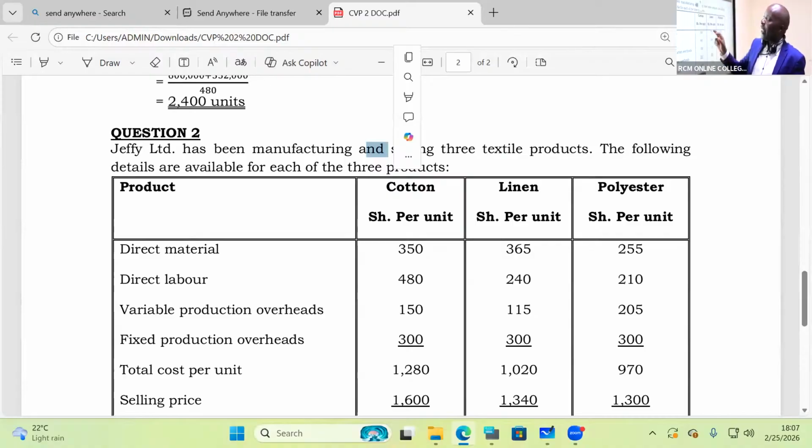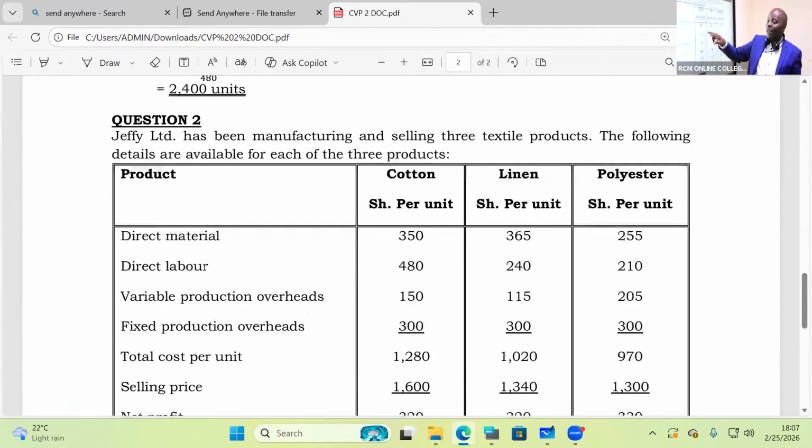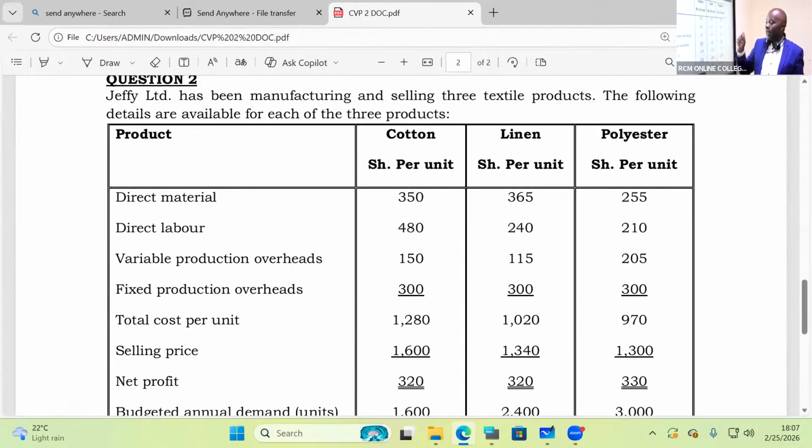Question 2. Jeffy Limited has been manufacturing and selling 3 textile products. The following details are available for each of the 3 products. We have cotton, linen, and polyester. Direct materials are given, direct labor, variable production overheads, fixed production overheads. Total cost per unit is given there, and the selling price is 1,600 for cotton, 1,340 for linen, and 1,300 for polyester.